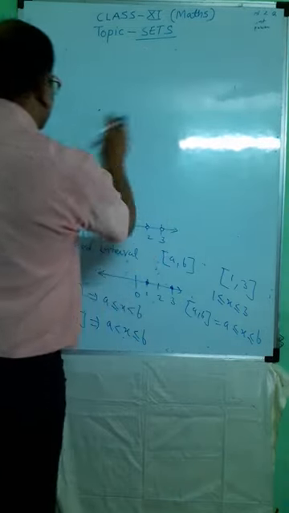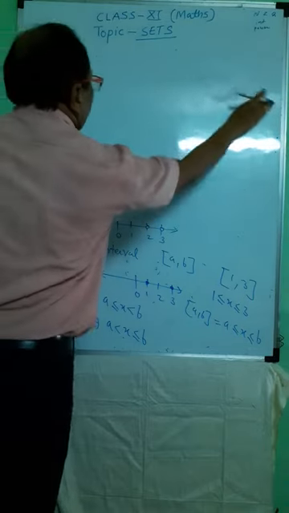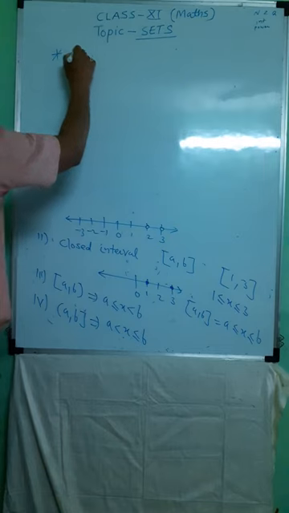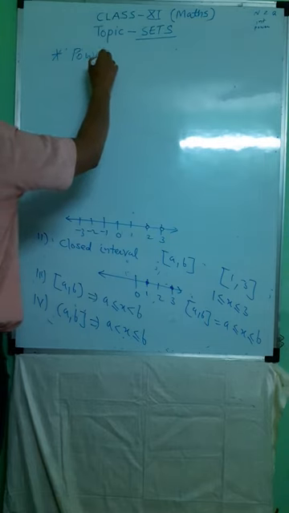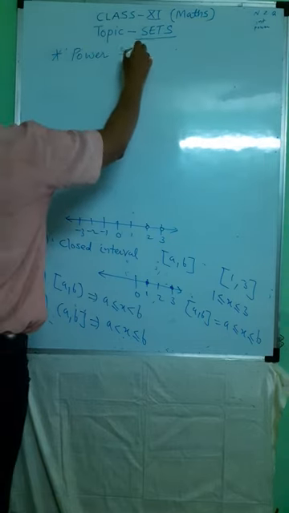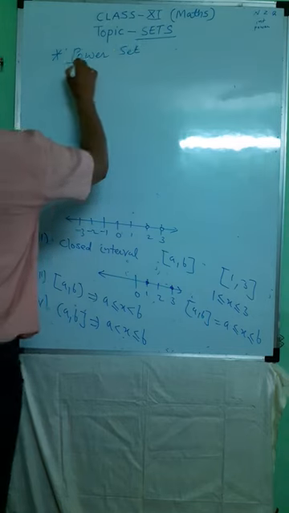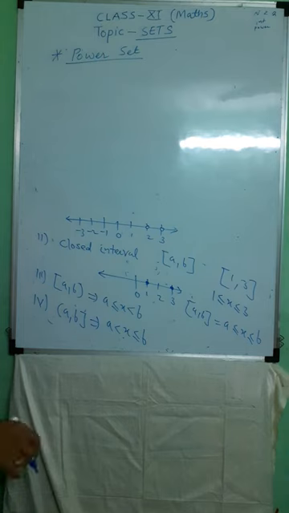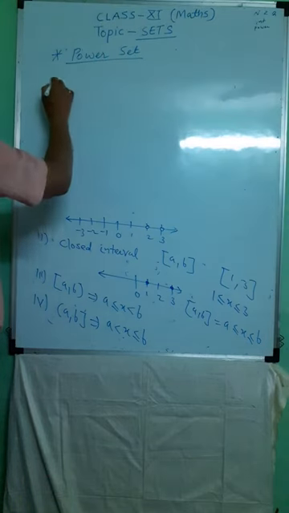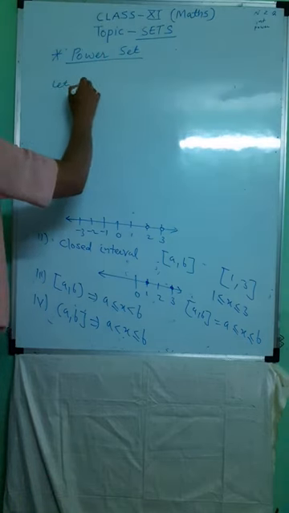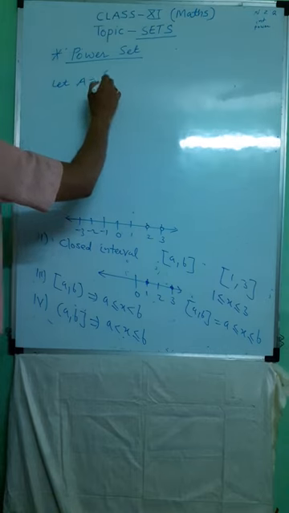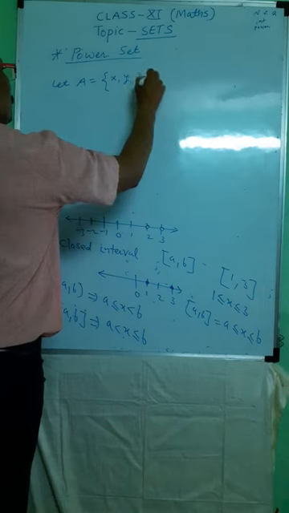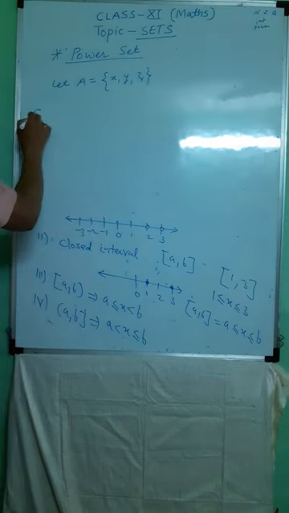Power set. What do you mean by power set? Power set means let A be equal to {x, y, z}. Then, the subsets of A.